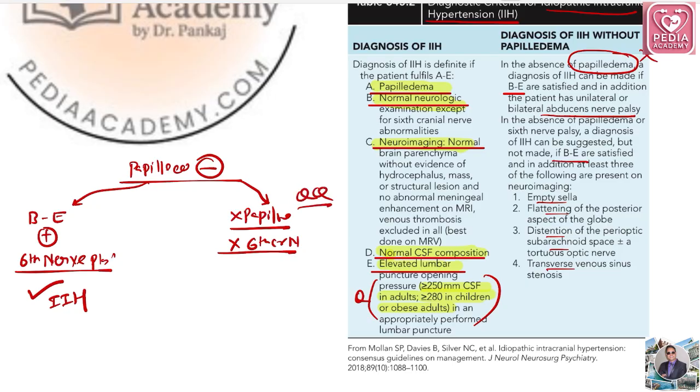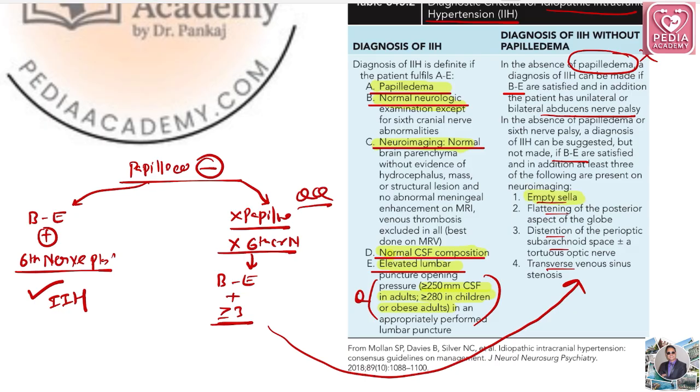How can we make the diagnosis? If B to E criteria are present, and in addition at least three of the following criteria. So what are the three following criteria? We have to go directly to these criteria. So what are these criteria?